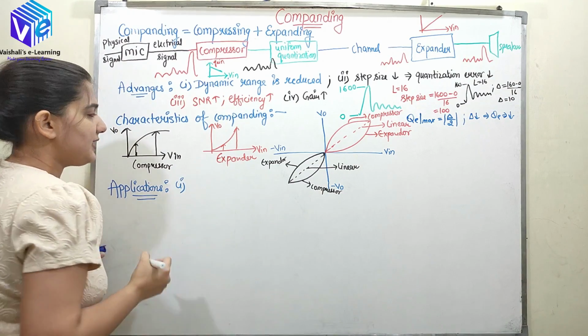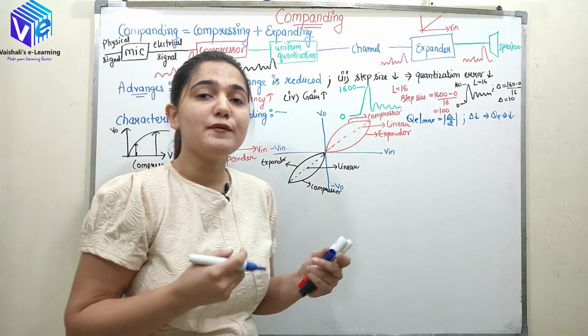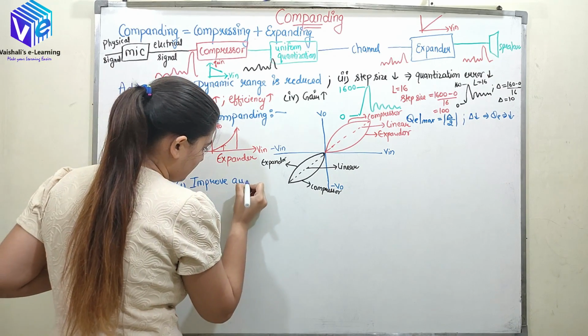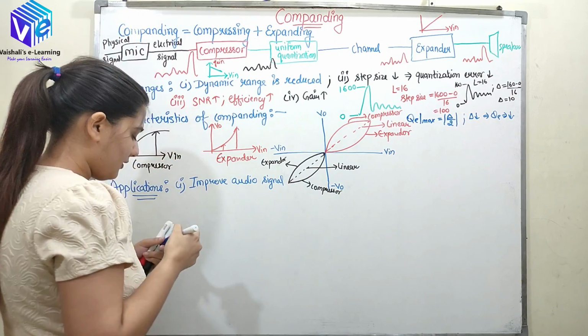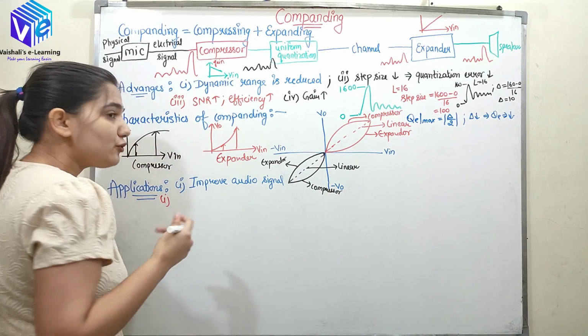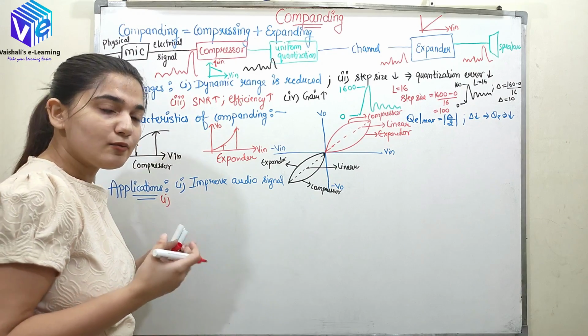Now if I talk about the applications of compounding, the first application is that it is used to improve the audio signal. What is the second application? It is used to improve the musical instruments' voice.